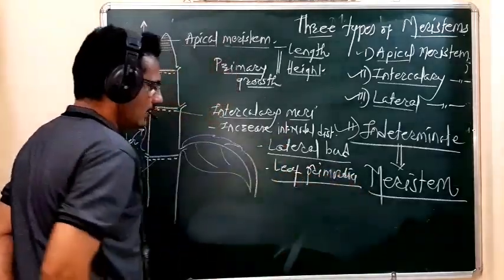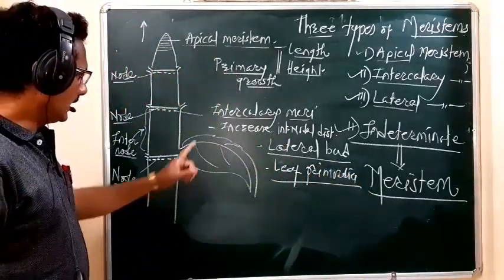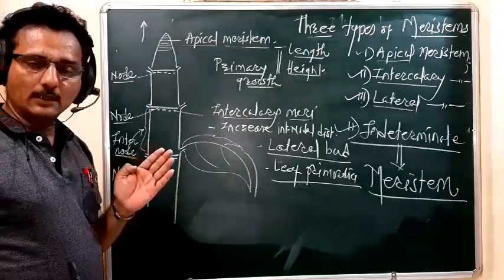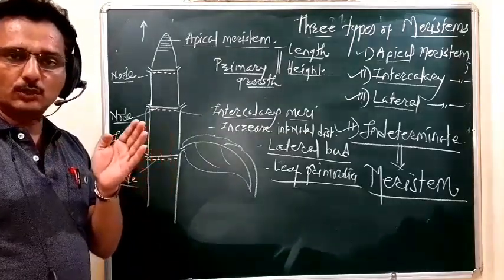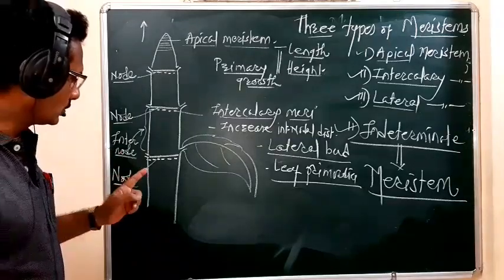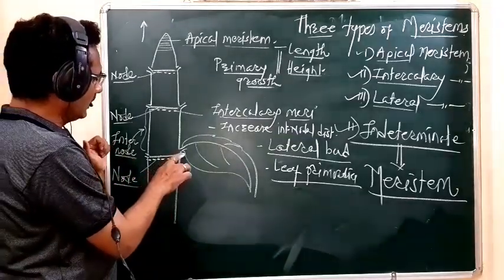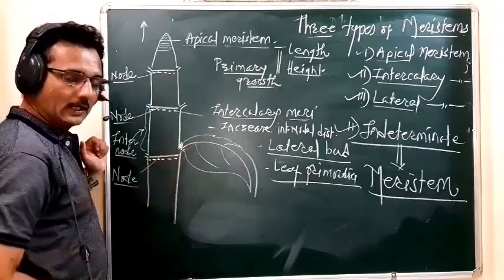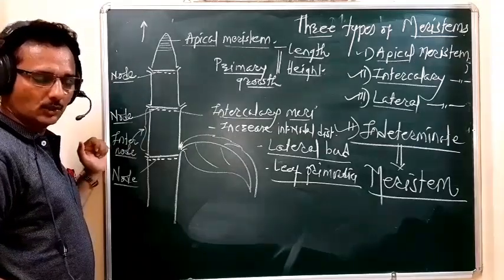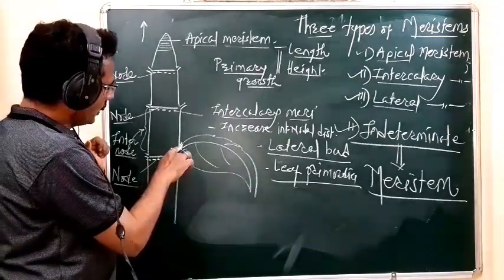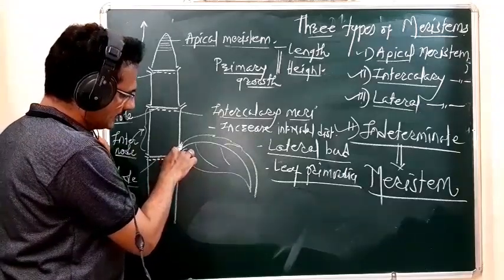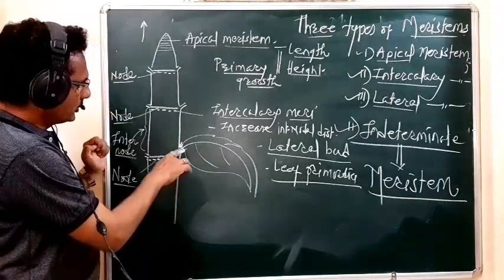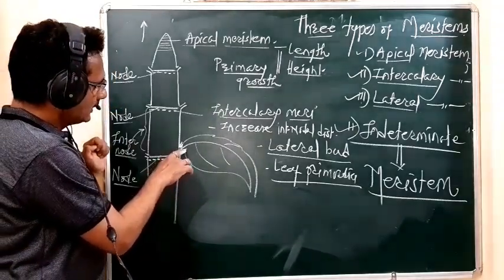Okay, leaf primordia. It is due to the activity of intercalary meristem. So what is that lateral bud? Lateral bud is the eye that you always see in the stem, in the angle of the petiole, the leaf stalk. We also call it an axillary bud. So there is the formation of the lateral bud, it is due to the activity of intercalary meristem, and there is also a formation at the initial stage of the leaf primordia.